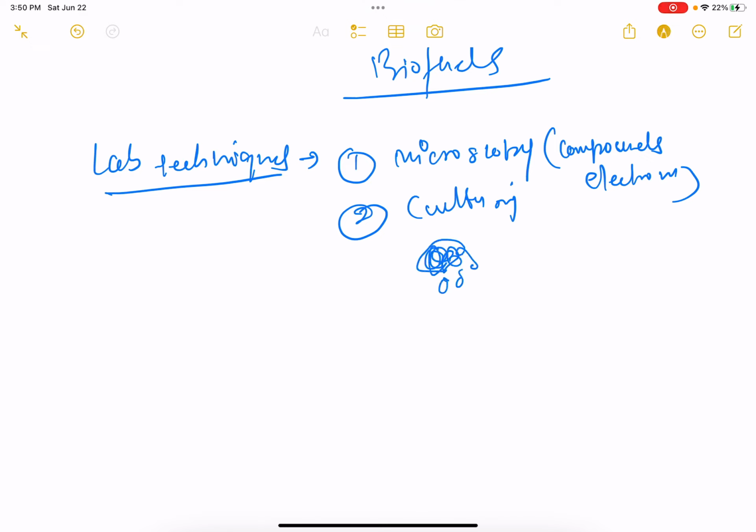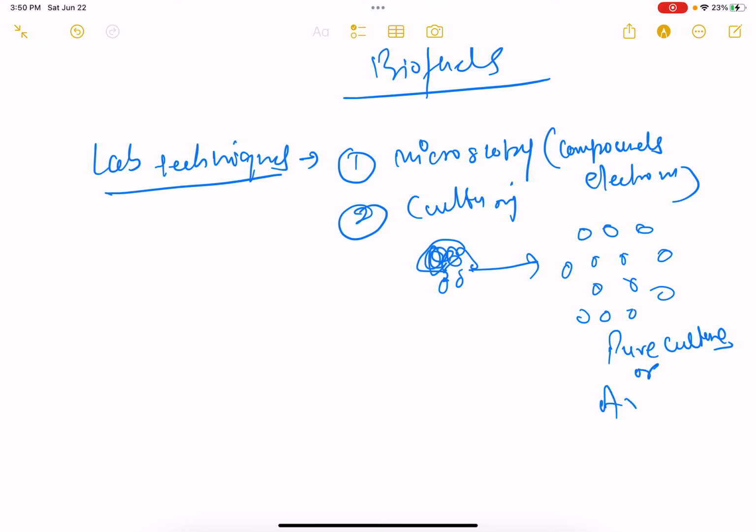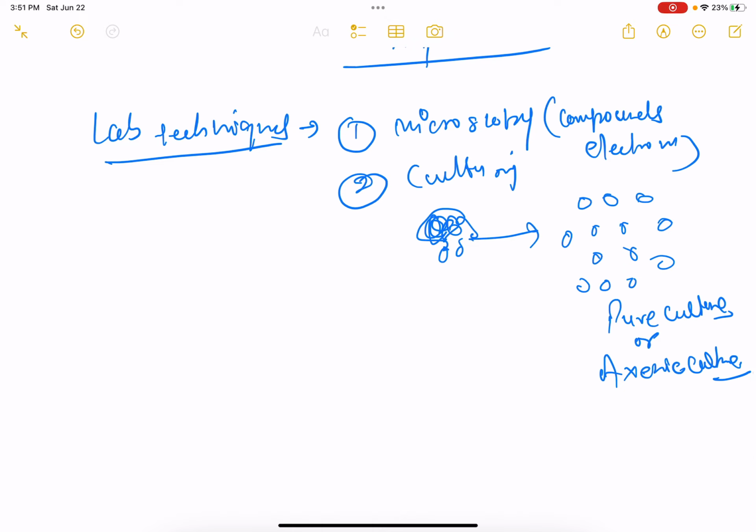Suppose there are so many microbes, so we separate them from the many, so that each cell here is pure. That's why we call it pure culture, or another term for this is axenic culture. So here are two techniques I discussed.